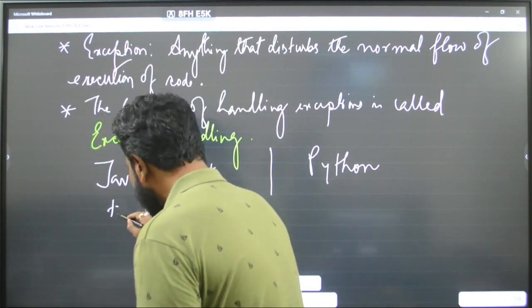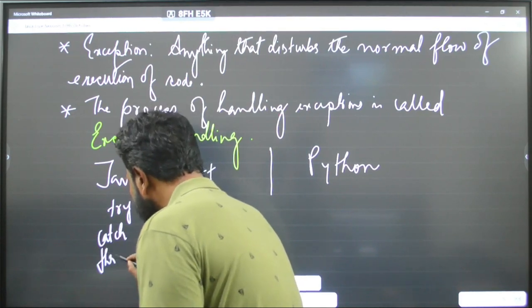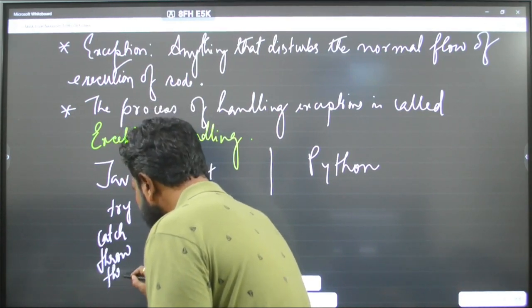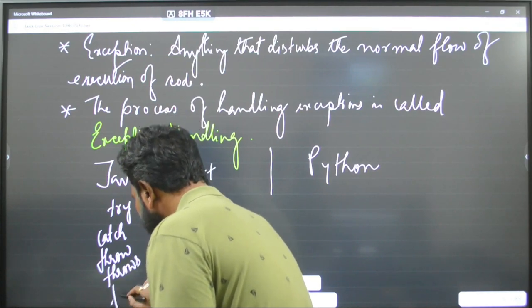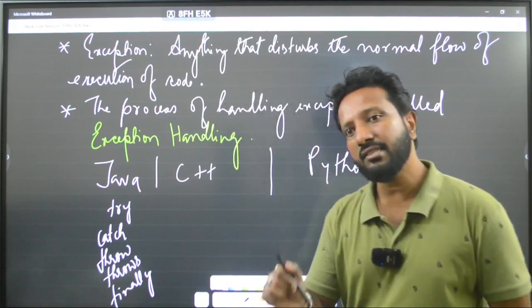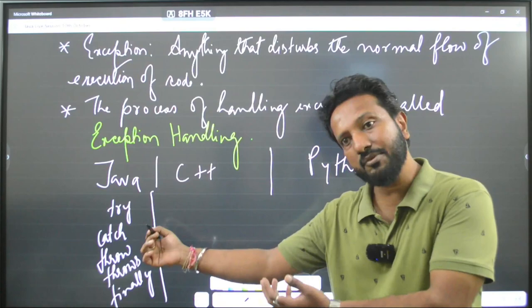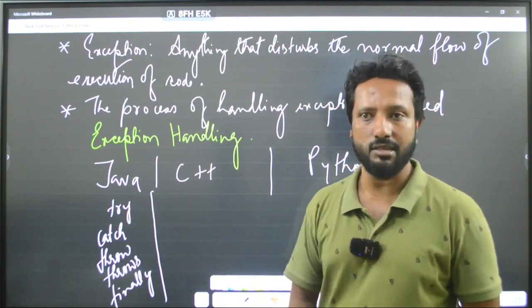It is the try keyword, the catch keyword, the throw keyword, the throws keyword, and the finally keyword. In Java, these 5 keywords will give you the exception handling concepts in a nutshell.